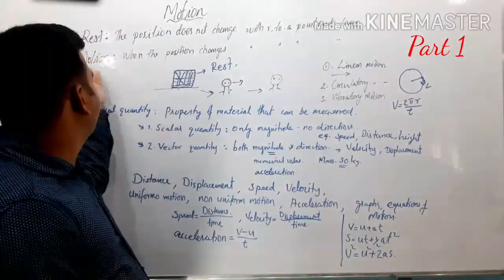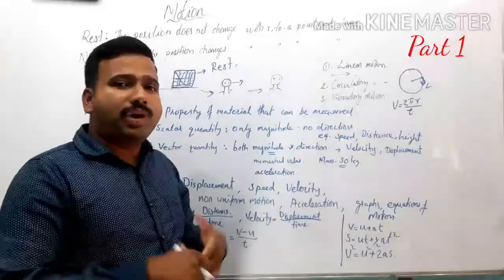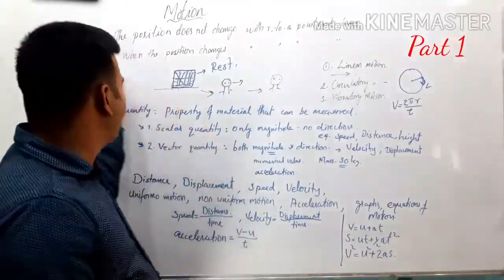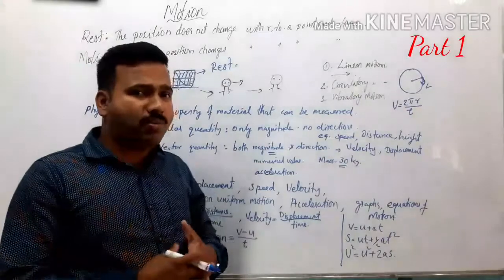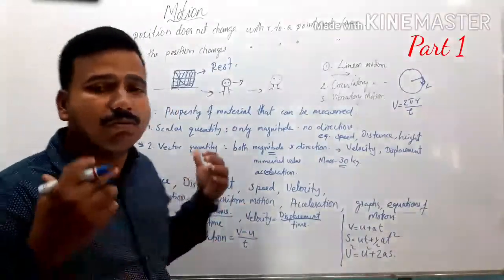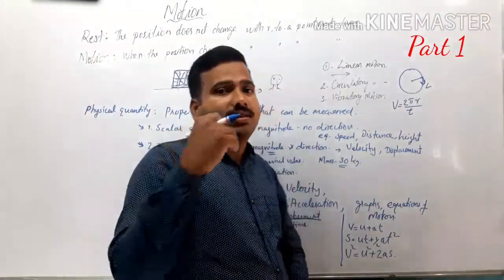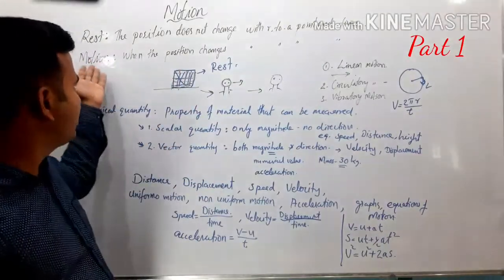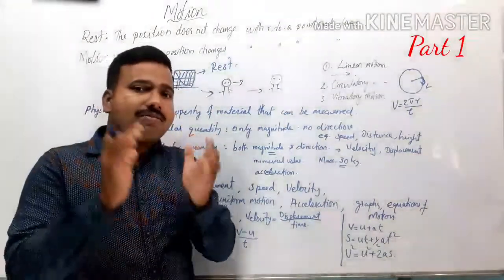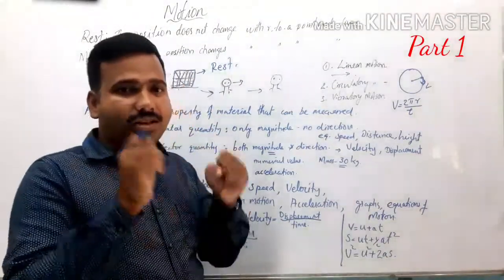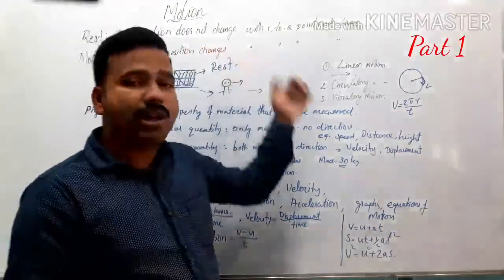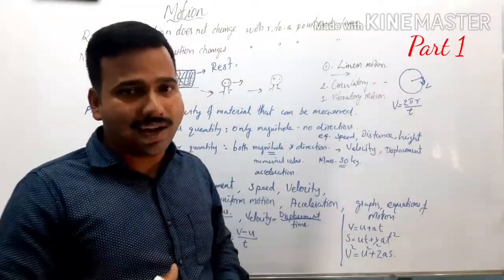Suppose then, as you look around, you can see many things that move here and there. So what do you mean by motion? How do you perceive motion? We can define motion such that when the position of an object changes with respect to its surroundings as well as with time.